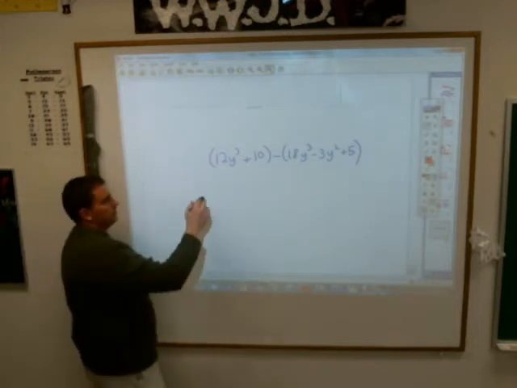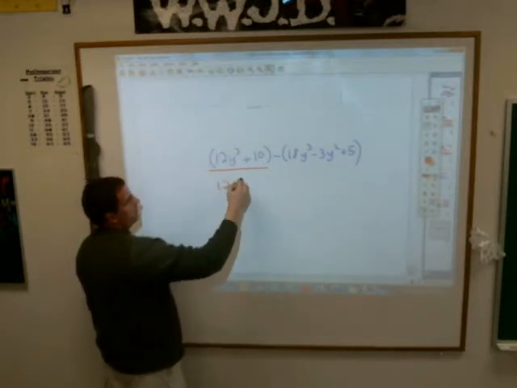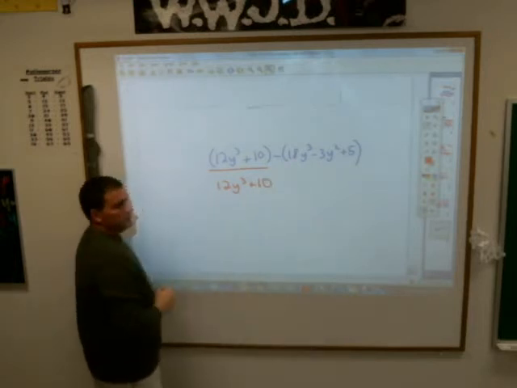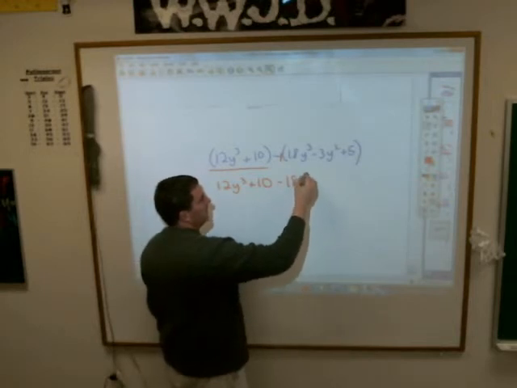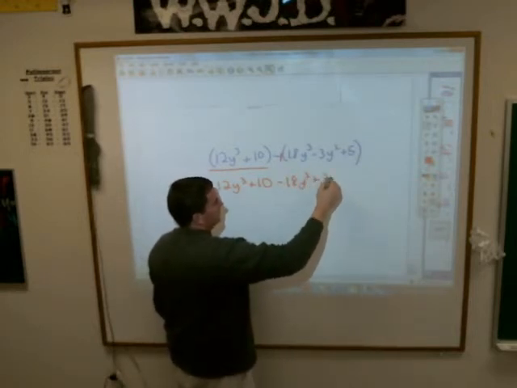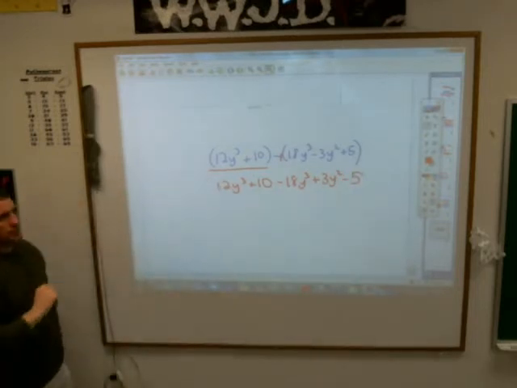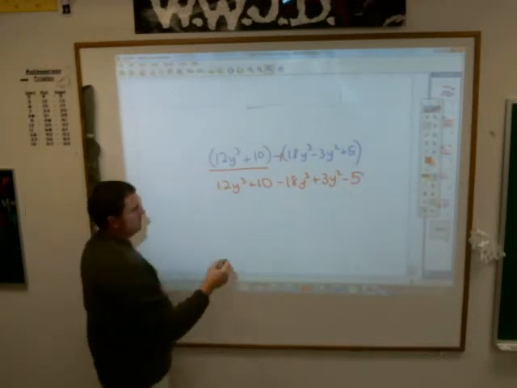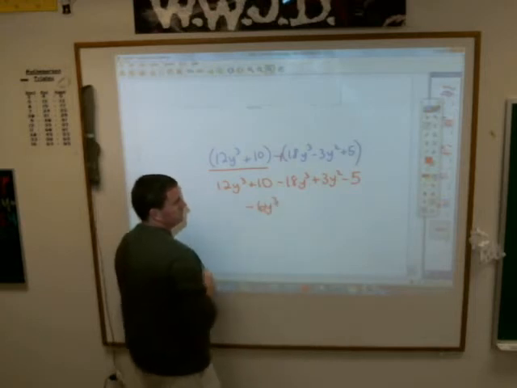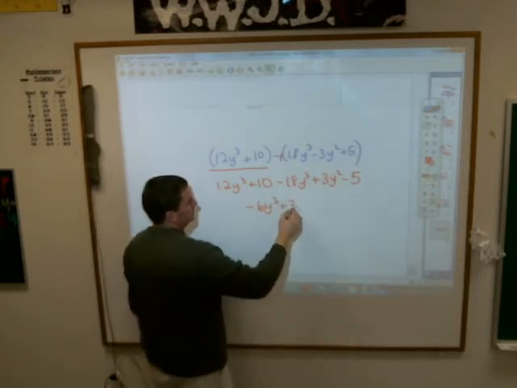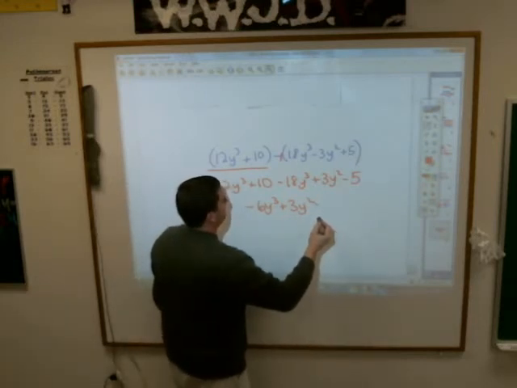So when you do this, you can just get rid of the first parenthesis because there's no subtraction sign in front of it. It just becomes 12y cubed plus 10. And then you multiply through the second one by a -1, which gives you a -18y cubed plus 3y squared minus 5. Correct? Yes. So what do you get when you put those together? Steph? -6y cubed plus 3y squared plus 5. What's that? Plus 5. Plus 5.